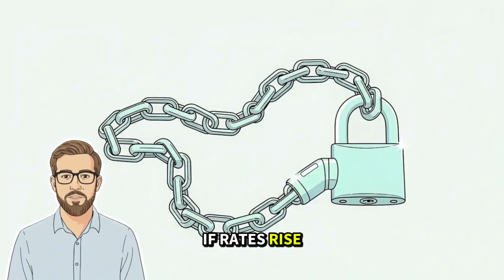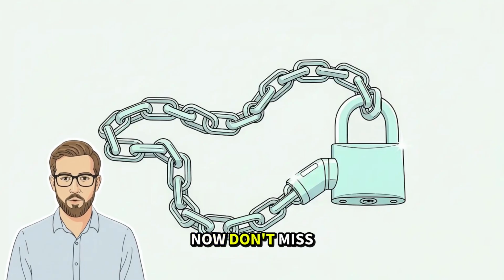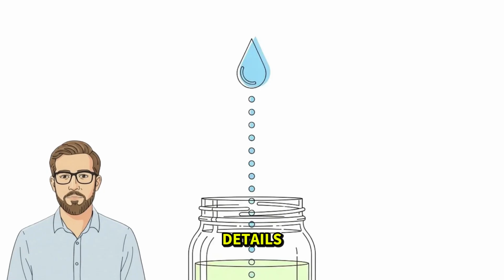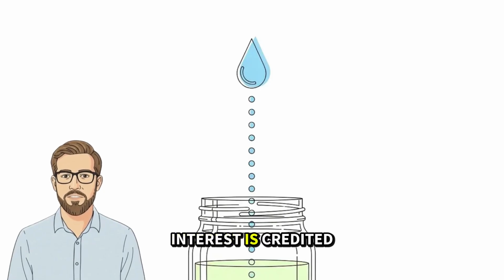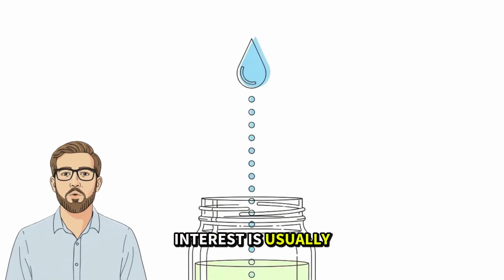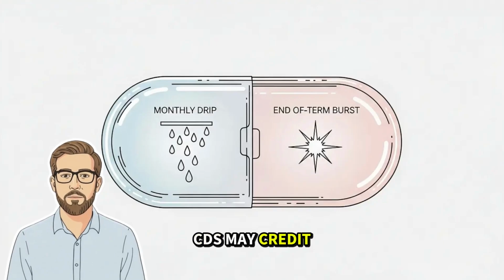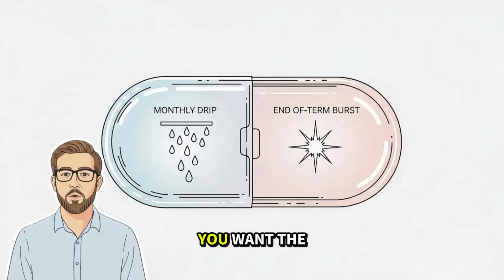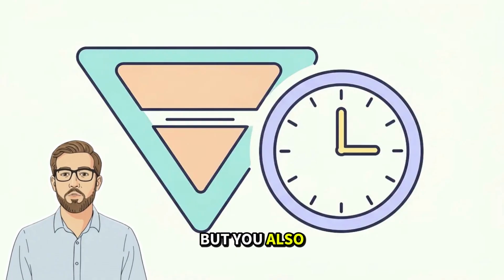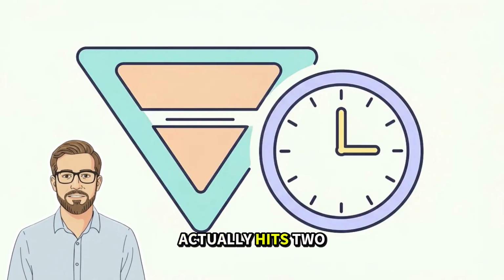If rates rise, she's not trapped for long. Now, don't miss two non-obvious details. One, how and when interest is credited. Savings interest is usually monthly. CDs may credit monthly or at maturity. You want the annualized yield, but you also want to know when the interest actually hits.